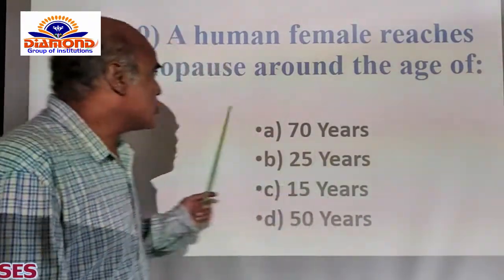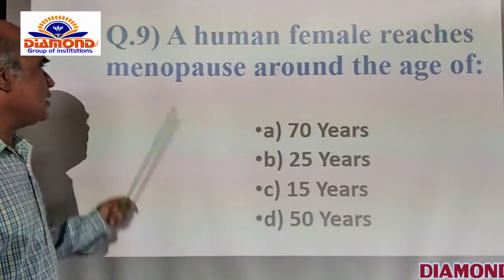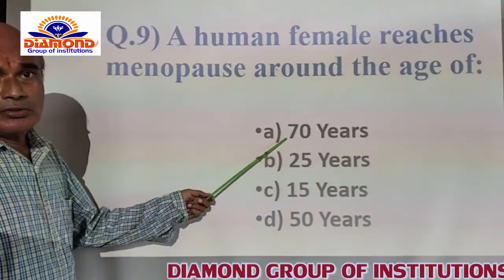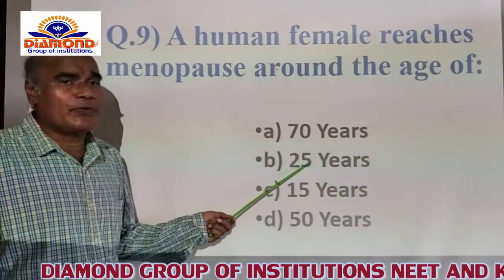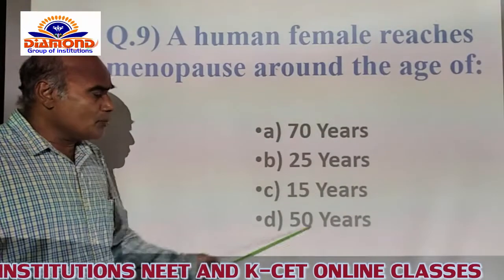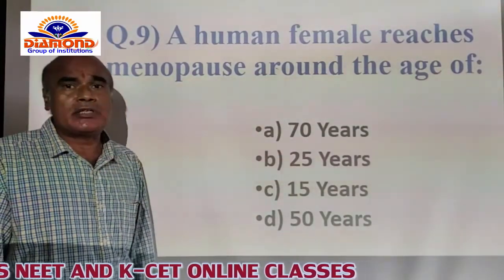Now the question asks: a female reaches menopause around the age of A, 70 years, no. B, 25 years, no. And C, 15 years, no. Only option D is correct, that is 50 years itself.